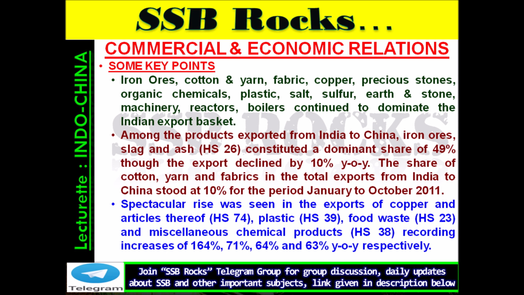Some key points: iron ores, cotton and yarn, fabric, copper, precious stones, organic chemicals, plastic, salt, sulfur, earth and stone, machinery, reactors, boilers continued to dominate the Indian export basket. Among the products exported from India to China, iron ore, slag and ash constituted a dominant share of 49%, though the export declined by 10% YoY. The share of cotton, yarn and fabrics in the total exports from India to China stood at 10% for the period January to October 2011.